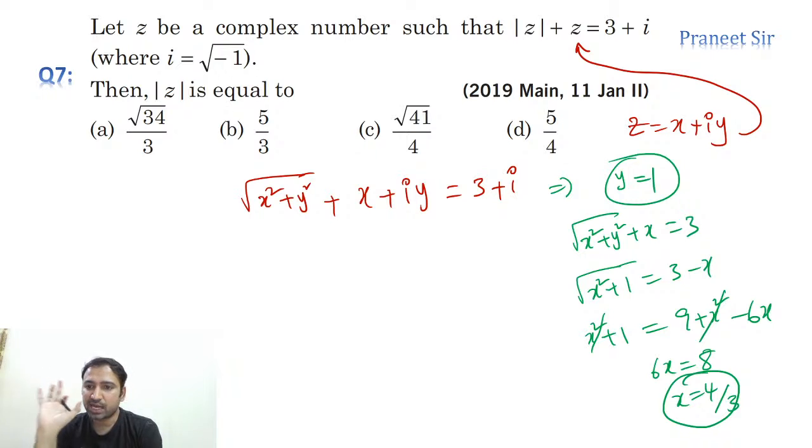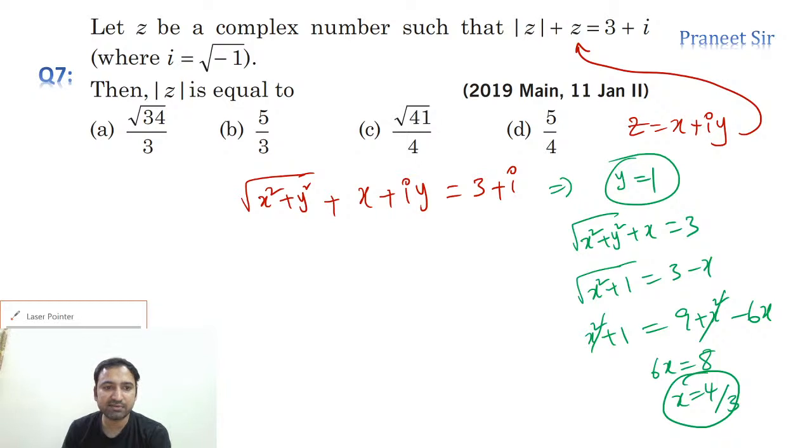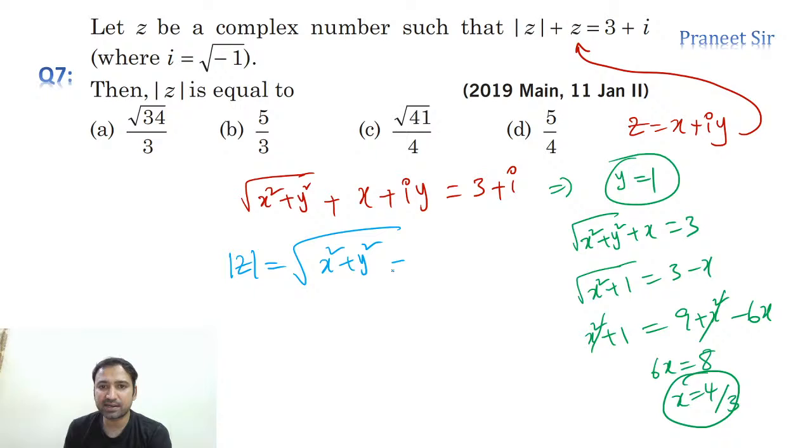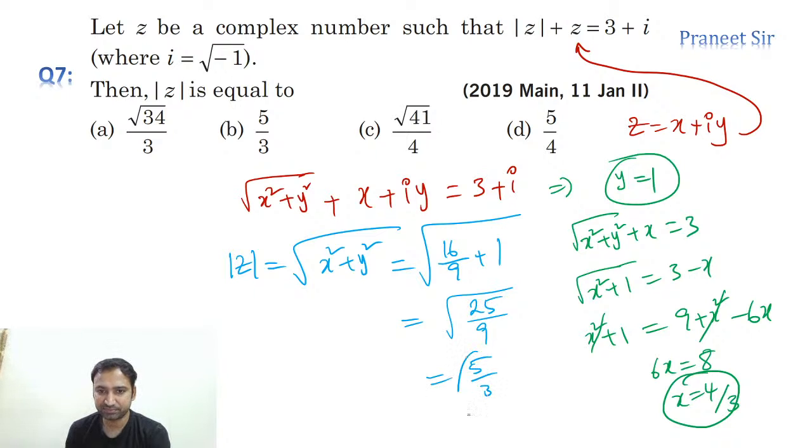Right. So now if you substitute these two values, we can calculate the mod z value, as he is asking for it. Mod z is square root of x square plus y square. Already we calculated x value and y value. Let's substitute here: x square 16 by 9 plus y square 1. Now let's simplify this. Square root of, if you take LCM, 16 plus 9, 25. Square root of this is 5 by 3. Yes, second option is the answer, guys. Fourth option is wrong. Ritu, fourth option is wrong. Let's check where you made the mistake. Correct now? So option B we are getting, guys.